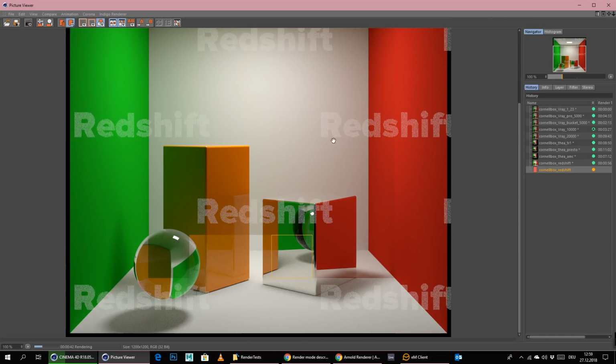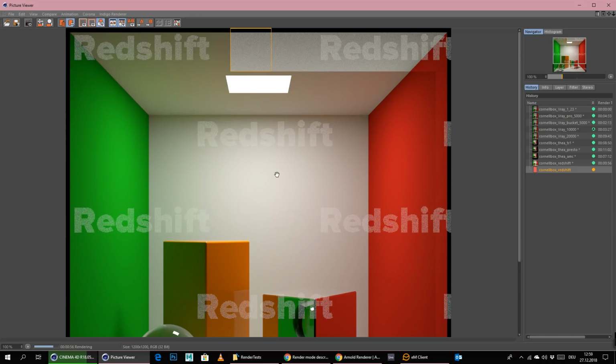And this should be the newest Redshift version, by the way. I did just download the newest demo version at least. And let's see what it's doing now with the caustics. Like I said, we have now 1 million instead of 100,000. This comes out way cleaner than before.